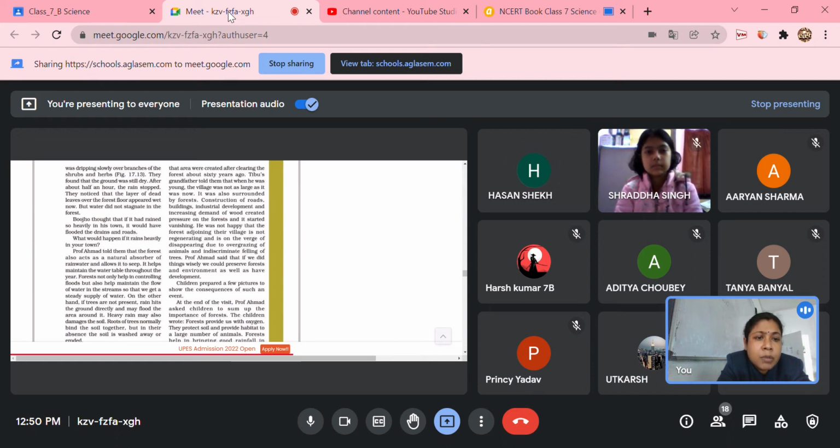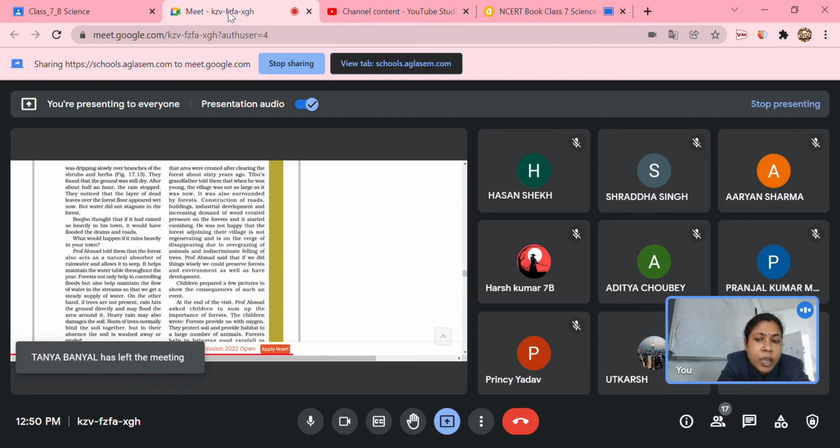If the drainage system is blocked due to the accumulation of plastic, what will happen? Ultimately the water will collect, but in the forest it doesn't happen. The soil has the capacity for percolation and infiltration. Okay, now continue, Utkarsh. Okay, ma'am.